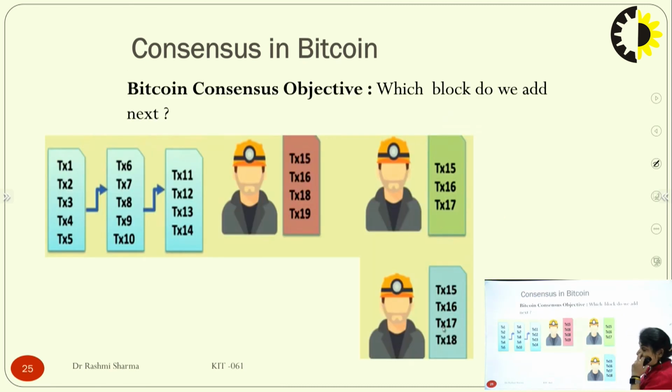So how does this consensus work in Bitcoin? So Bitcoin consensus: which block do we need to add next?